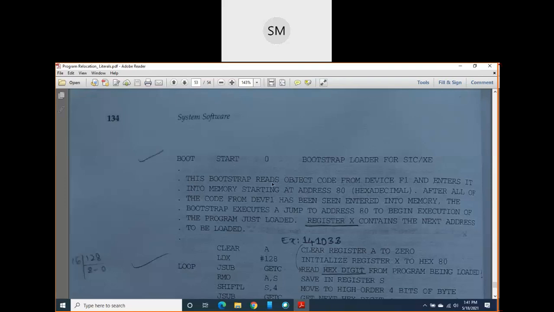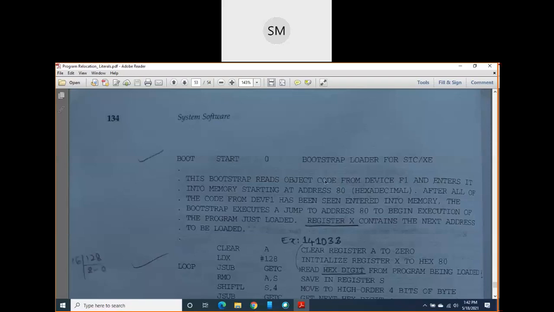This bootstrap reads object code from a device F1. Obviously the object program is stored in the secondary storage, so secondary storage F1 is an input device for this loader, and in that input device the object program is there. The object program has a list of object codes.